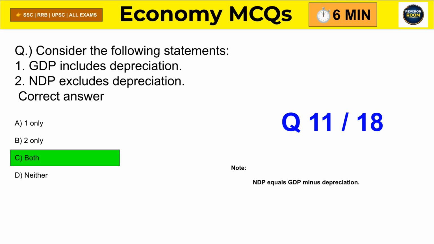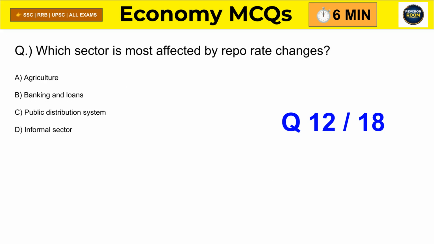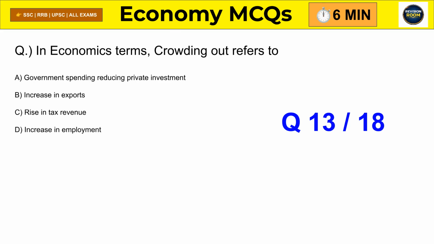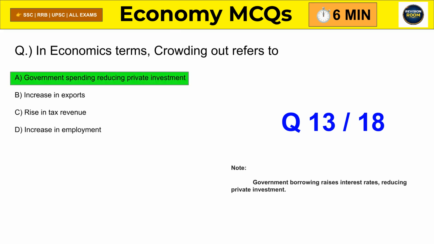Question 12. Which sector is most affected by repo rate changes? Correct answer is banking and loans. Because lending rates are directly influenced. Question 13. Crowding out means what? Correct answer is government spending reducing private investment. Because higher borrowing raises interest rates.